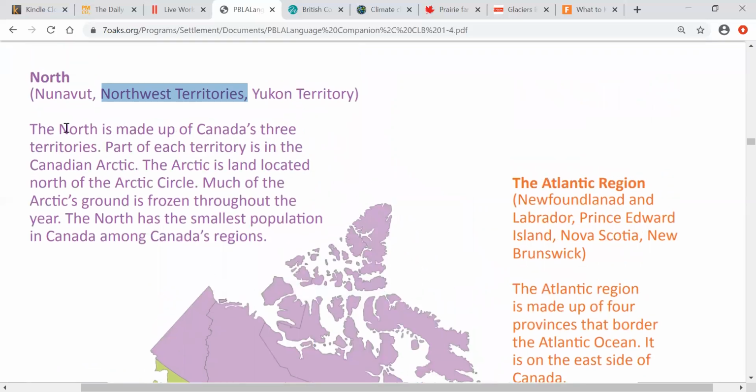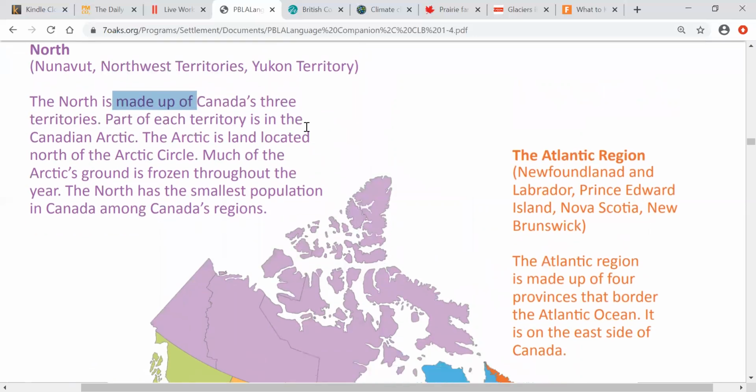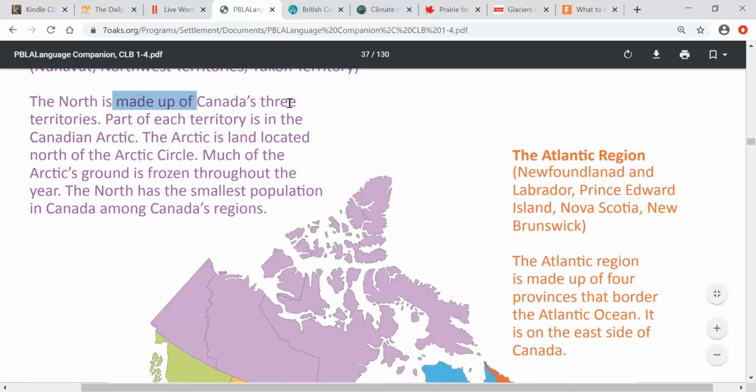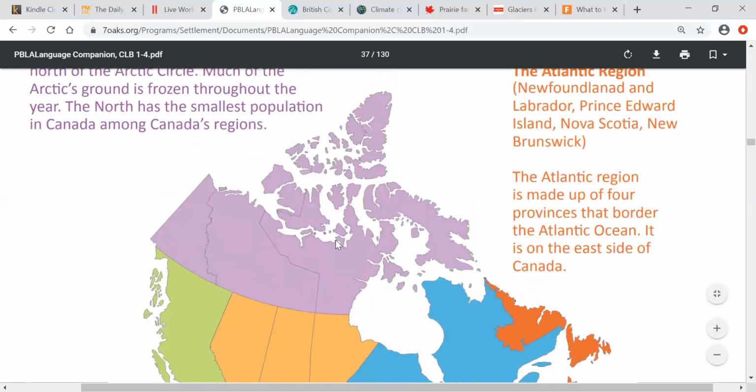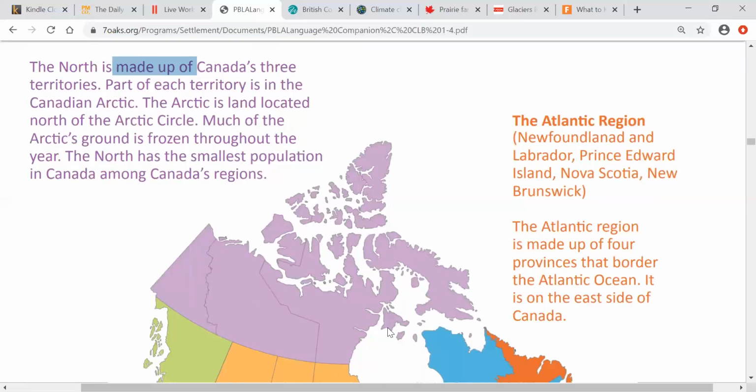Let's read. The North is made up of, which means inside the North region, there are Canada's 3 territories. Part of each territory is in the Canadian Arctic. What does this mean? So, for example, up here in the top half of the North region, we have something called the Canadian Arctic.